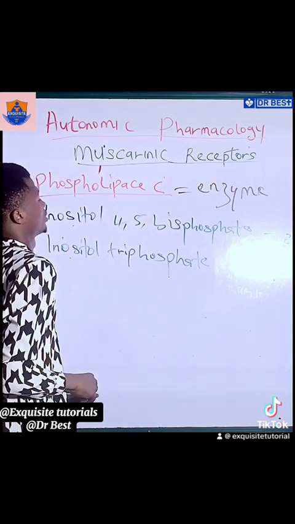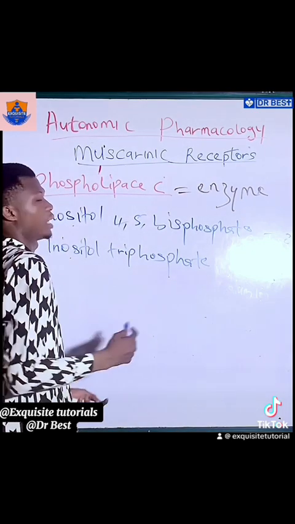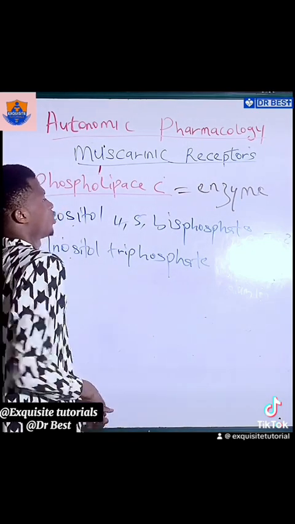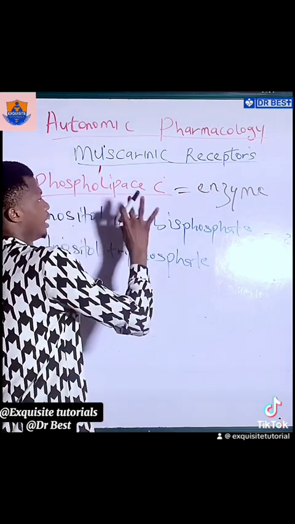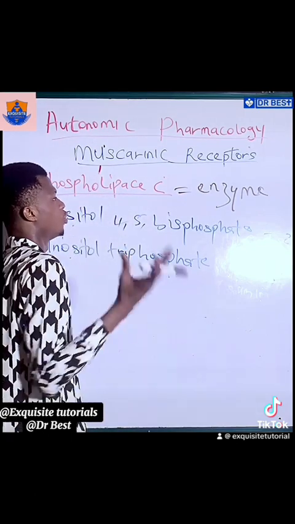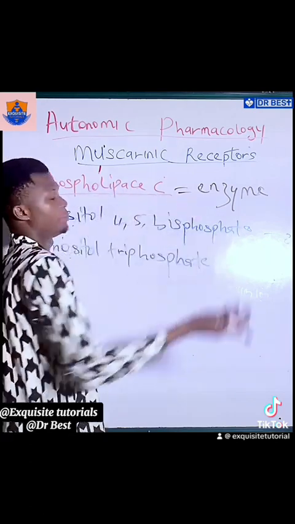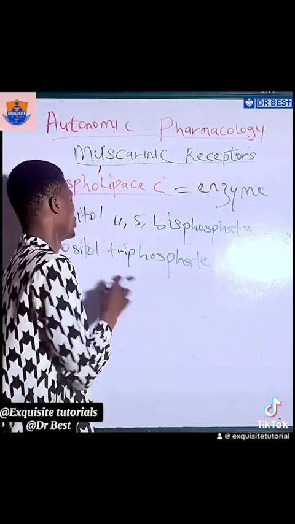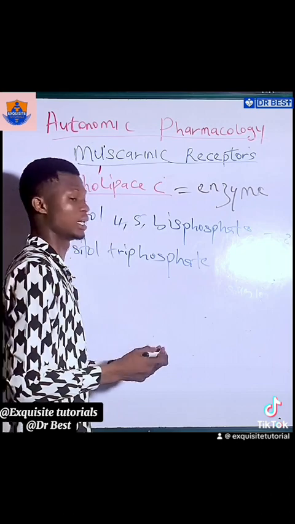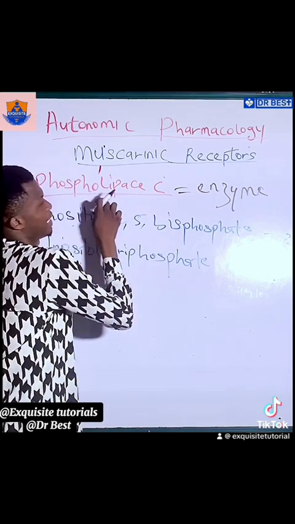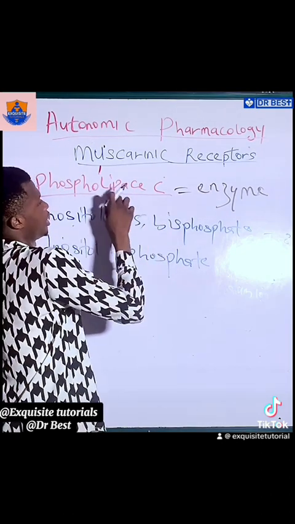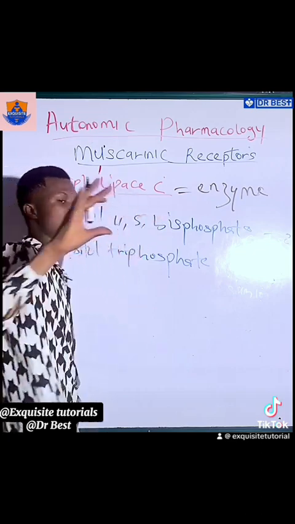Remember when we were talking about receptors, we told you to understand that they are G protein coupled receptors which, when stimulated, activate phospholipase C, leading to increased formation of inositol triphosphate and diacylglycerol. Now, what this enzyme does, we said that phospholipase C is an enzyme.